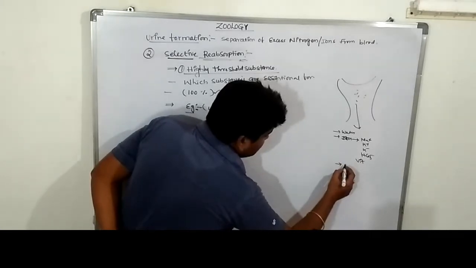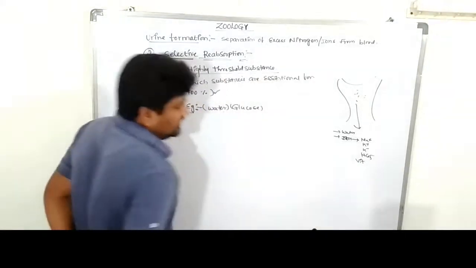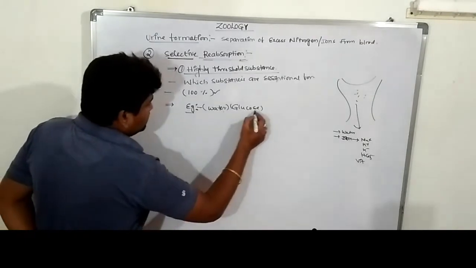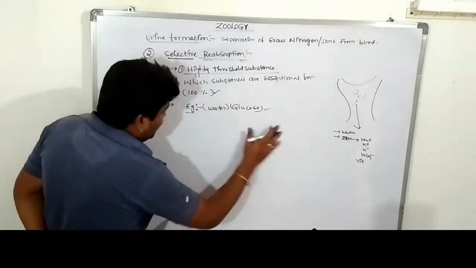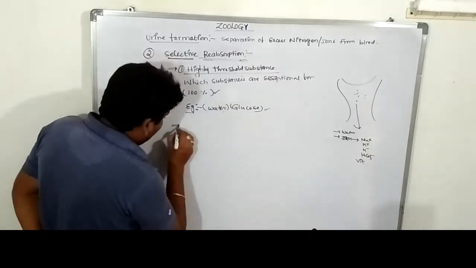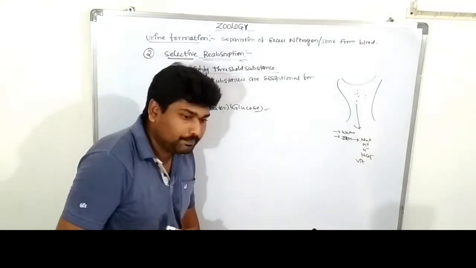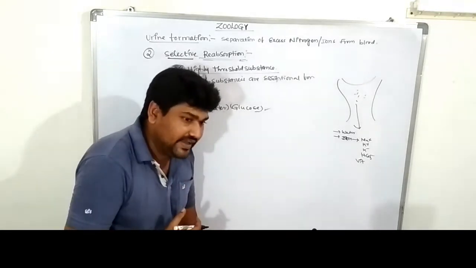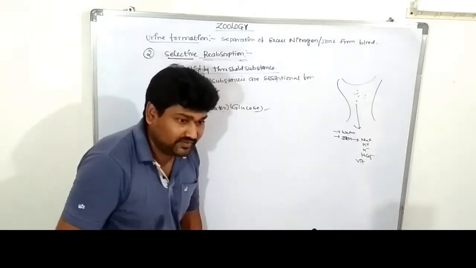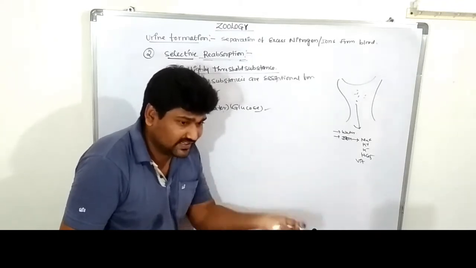So these are present in primary urine, and these are known as high threshold substances. The high threshold substances are reabsorbed through the peritubular vein or peritubular capillary.